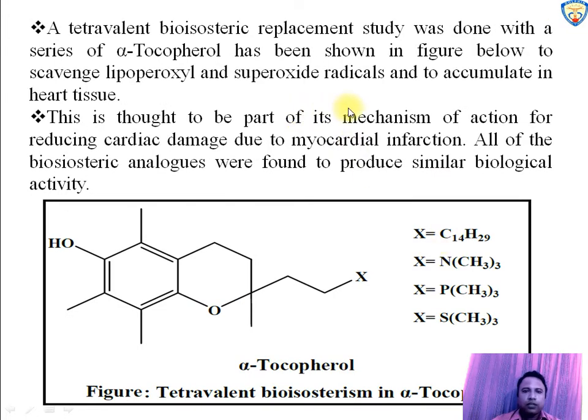Another example of tetravalent replacement is alpha tocopherol, used to scavenge lipoperoxide and superoxide radicals, which results in reduced cardiac damage due to myocardial infarction. In the structure, all the bioisosteric replacement analogs on the position X were found to produce similar biological activity, or in other words, result in retention of activity.